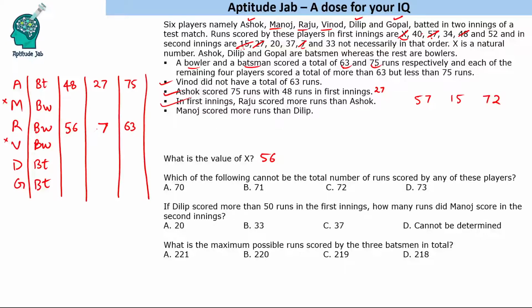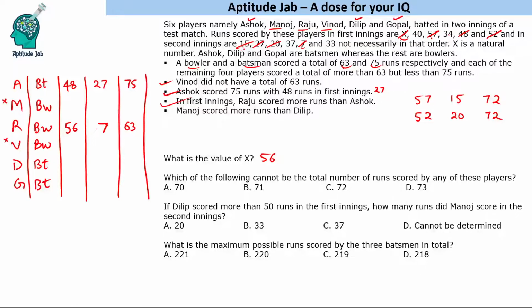Okay, then we have 52. 52 can go with 20 only, because if you take 52 with 37, and these are more than 75, so 52 will go with 20 and make the combination as 72.